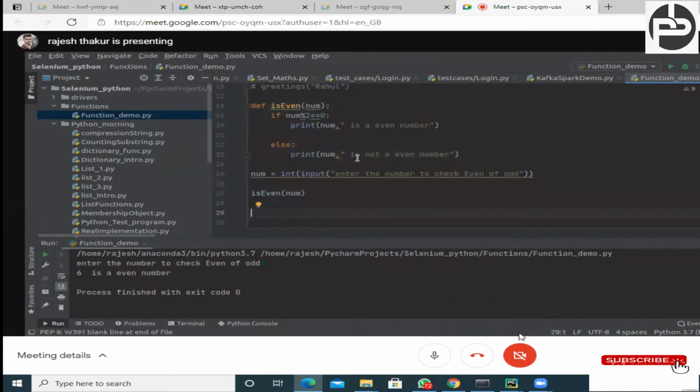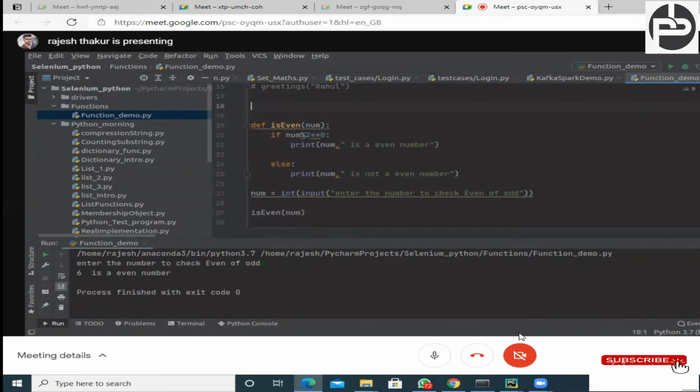What is the function? This function is taking an argument, right? Like Java. In Java, there are specifiers, like public, and a return type. Python is a very intelligent language. It will automatically understand the return type and everything, right? In the case of Java, whenever we define a method or function, we write public, void, the method name and the argument, right?